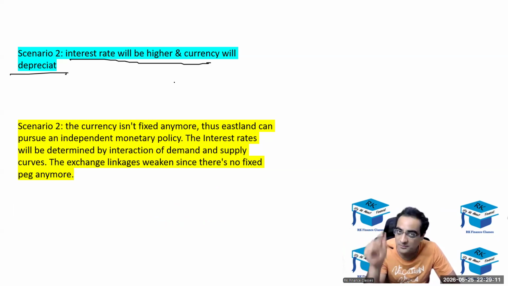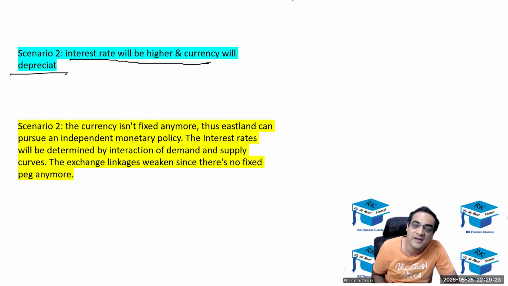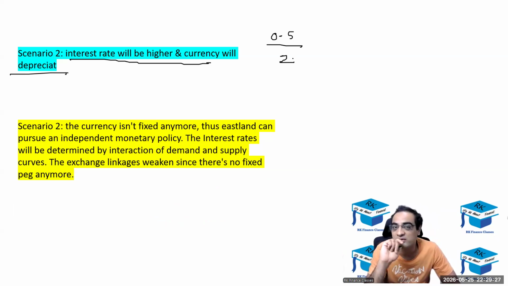So currency will not appreciate in the long term, and hence currency will not depreciate in the short term, and hence currency will not depreciate in the long term. Nowhere, frankly. So again, if I have to be kind, then 0.5 out of 2 for this.